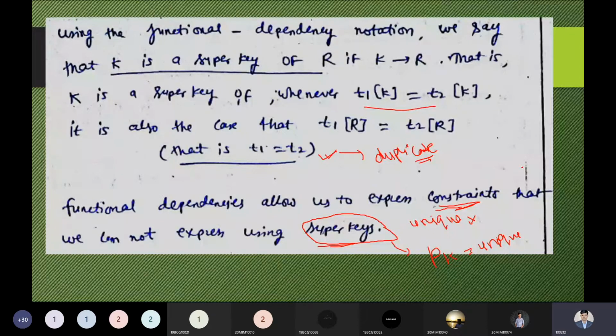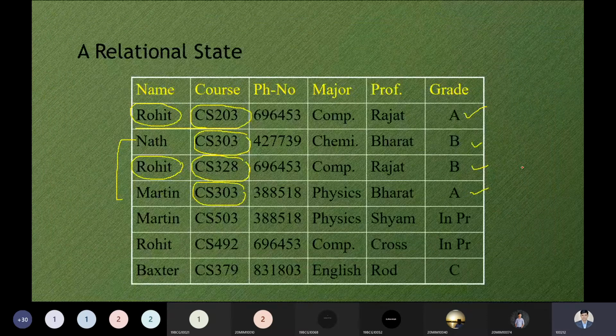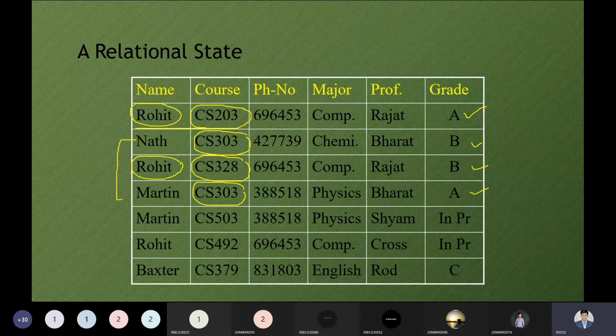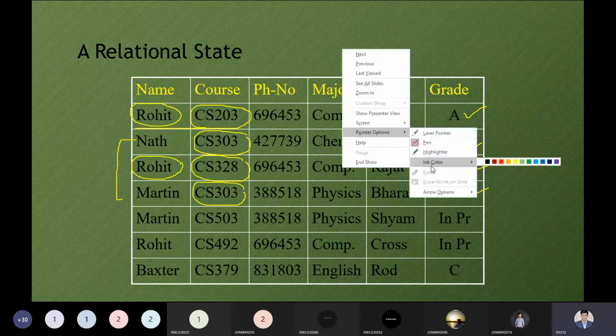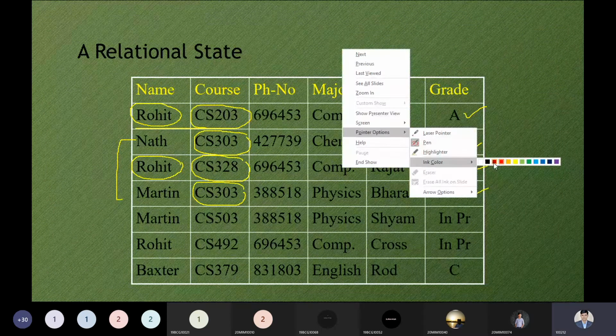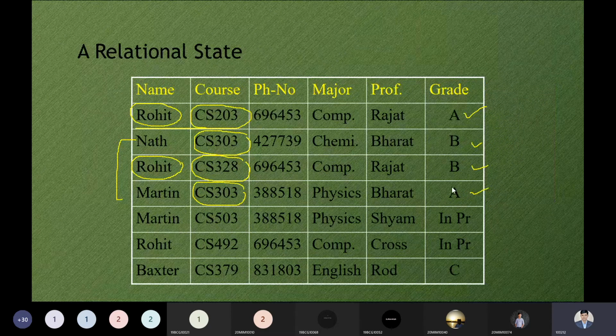So it is also the case that T1 in relation R and T2 in relation R will have the same values, and that is identified by T1 and T2 being equal; that is the duplicacy they are pointing out. Now let me explain this with the help of the highlighted point. Let me use the highlighter to explain the concept properly.